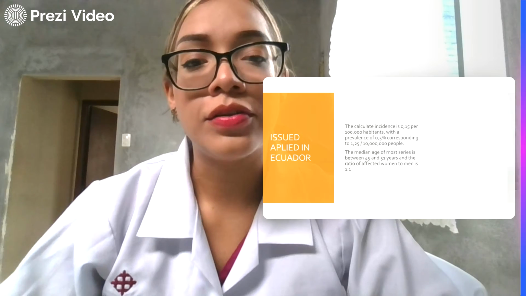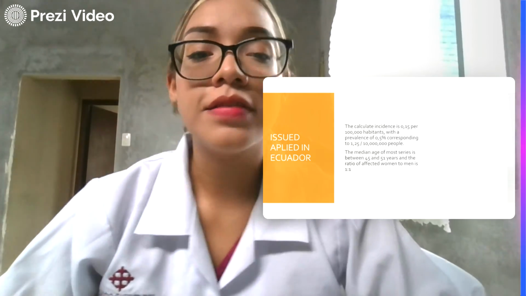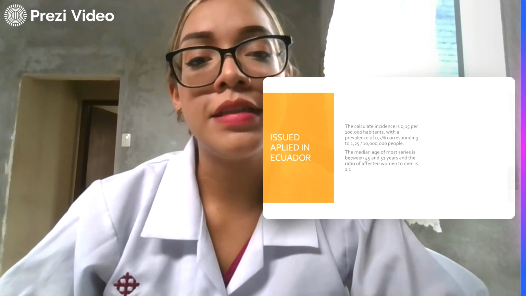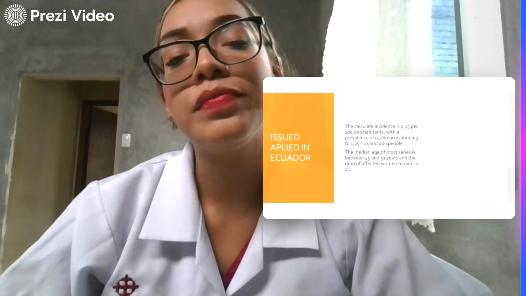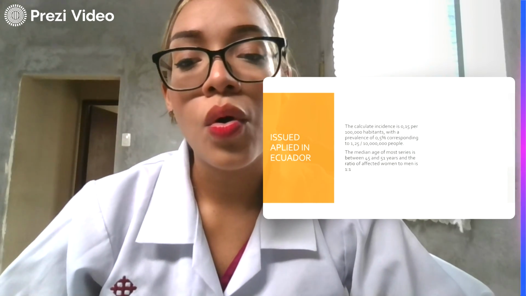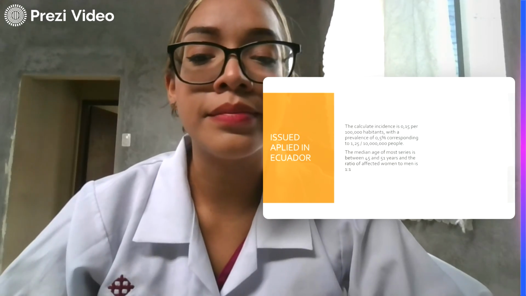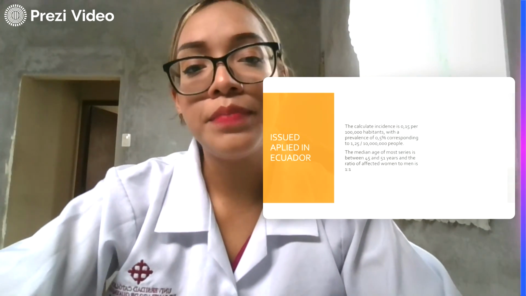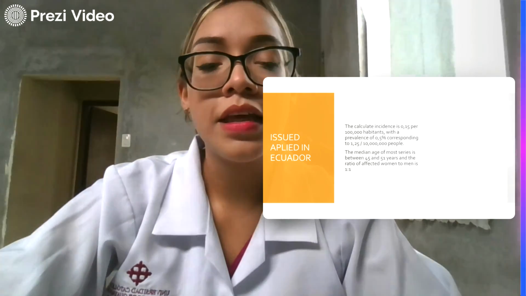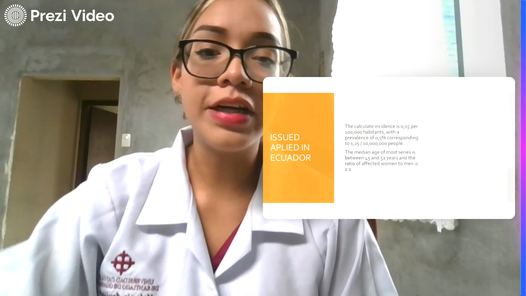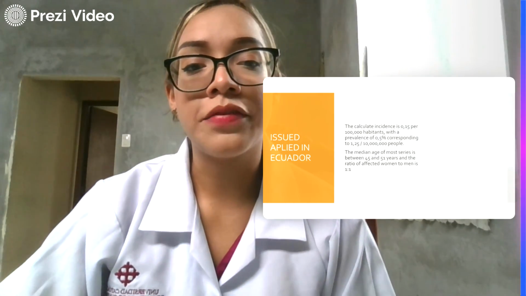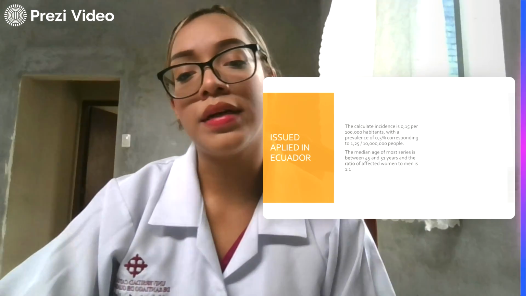Data applied in Ecuador. The calculated incidence is 0.16 per 100,000 inhabitants, with a prevalence of 0.5%, corresponding to 125 in 10 million people. The median age in most surveys is between 45 and 61 years, and the ratio of affected women to men is 1 to 1.